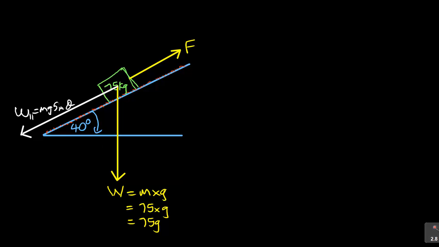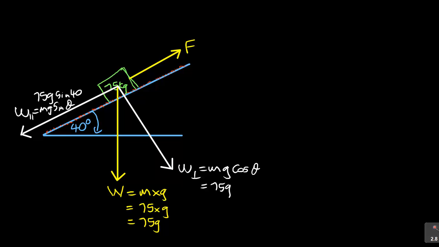Then we have another one, our weight component perpendicular to the plane, and it is called weight perpendicular, equal to mg cos theta. They don't change, they're always like that. You just need to know your m, your g, and your theta. Our m in this case is 75, g sine, our theta is 40. In this case, our m is 75, g cos, our theta is 40. That's always like that.